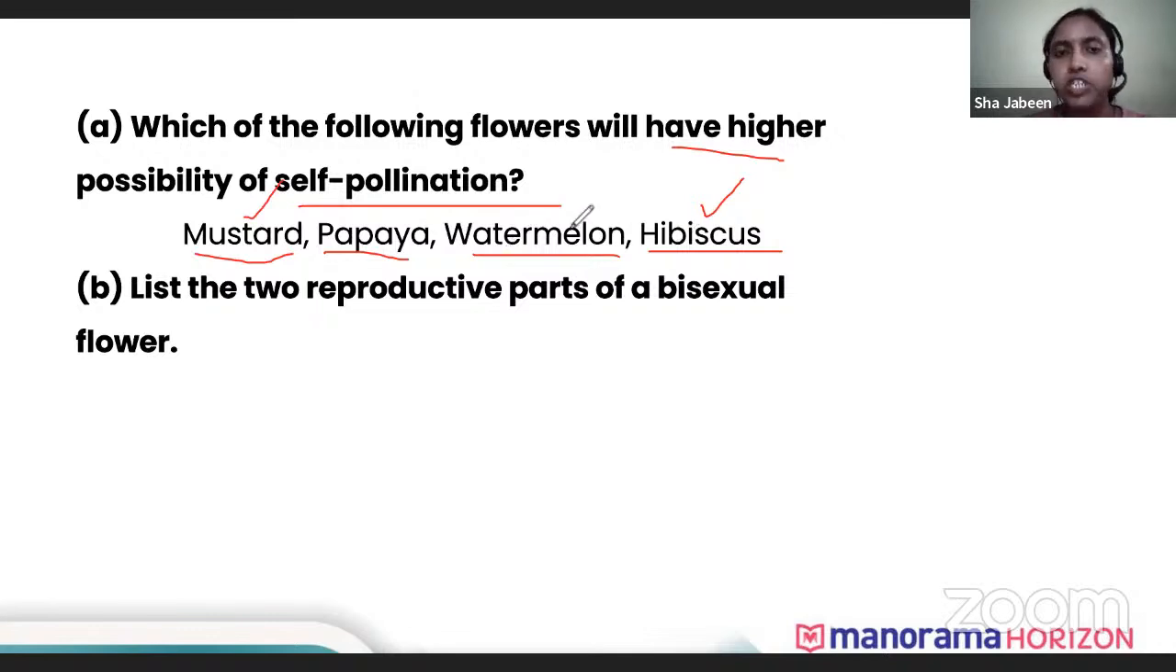Watermelon, all kinds of melon, pumpkin, different kinds of bottle gourd, bitter gourd, most of them have unisexual flowers only. So mustard and hibiscus have bisexual flowers, so self-pollination is higher in mustard and hibiscus. Now list two reproductive parts of a bisexual flower. What are the two reproductive parts of a bisexual flower?